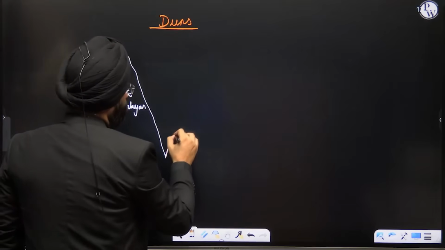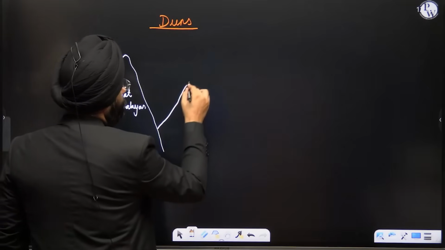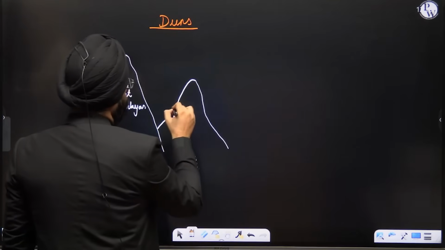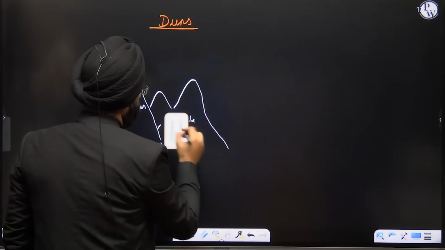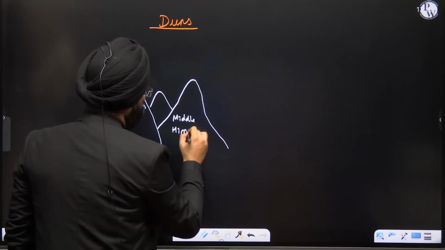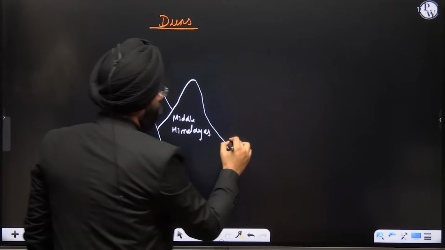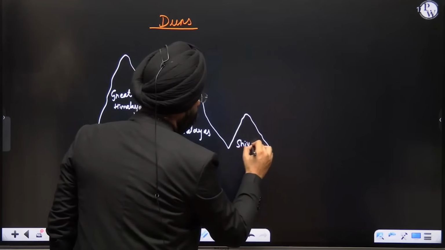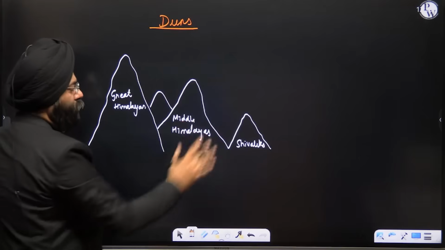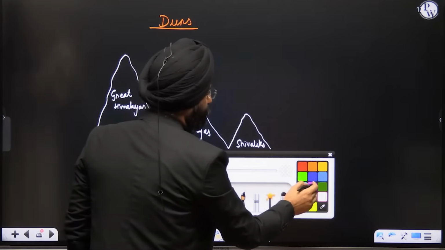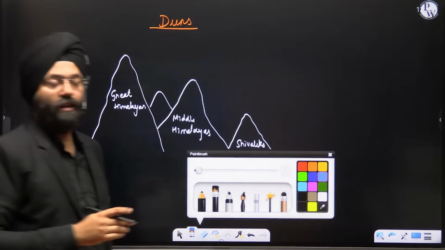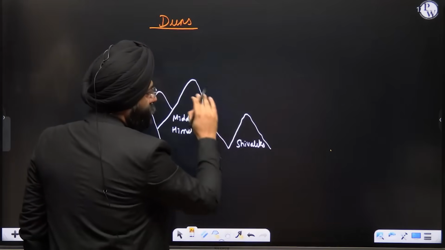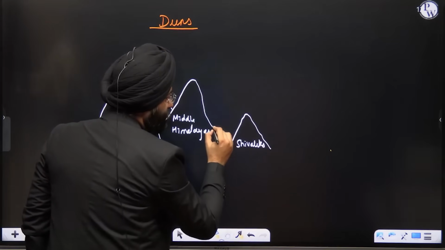Supposing there is another mountain range over here. This is the Middle Himalayas. Now, this is the Shivaliks. Now, you know very well that a lot of erosional activities would be taking place from the rivers that will be coming or the melting of the glaciers. Because of the erosional activities, a lot of deposition takes place over here.